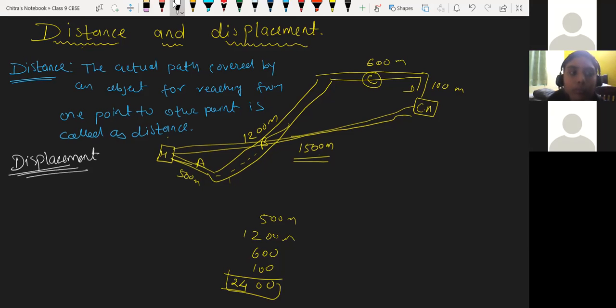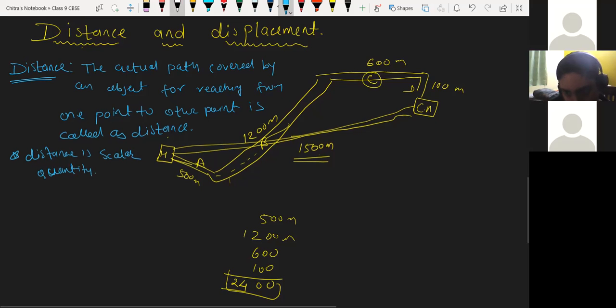Distance does not have any fixed direction, so we have to write one more important point here. Distance is a scalar quantity. It is a scalar quantity.